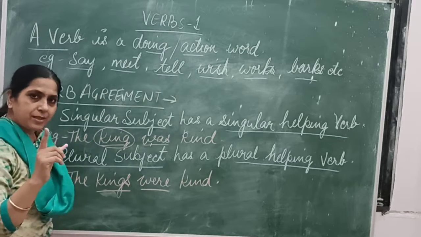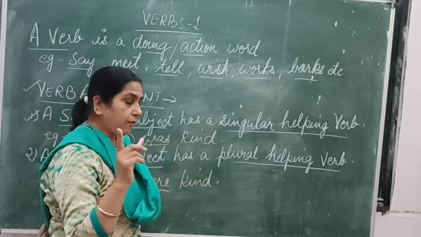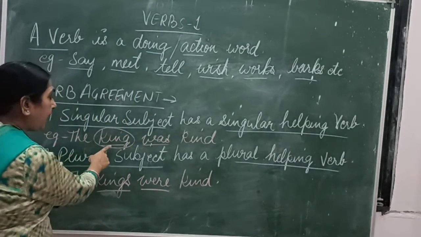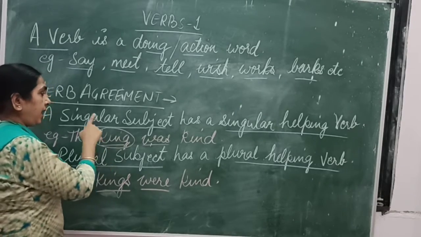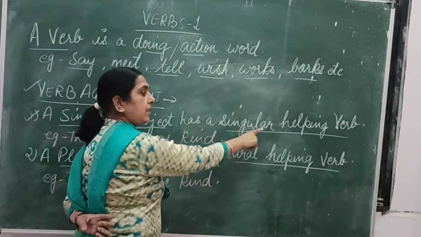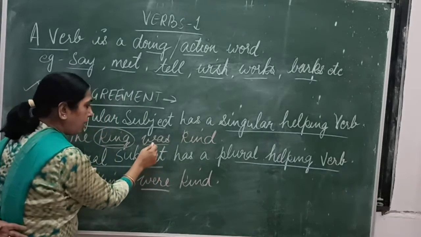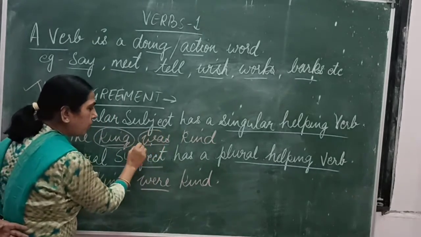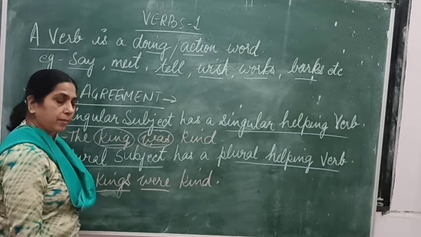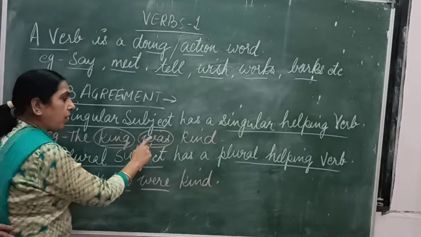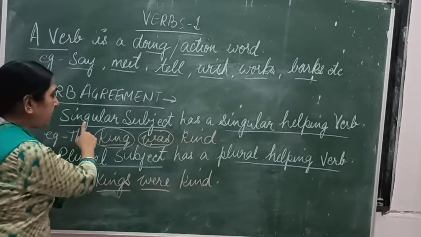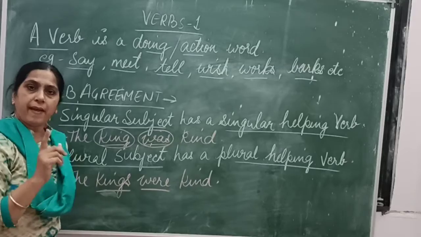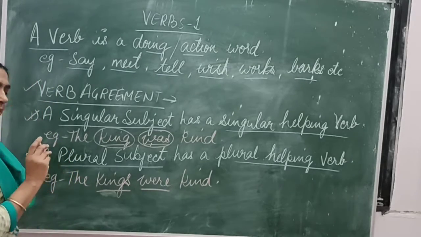It's a singular subject. King is singular form. A singular subject has a singular helping verb. Was over here is a helping verb. So the king was kind. Is it clear to you?